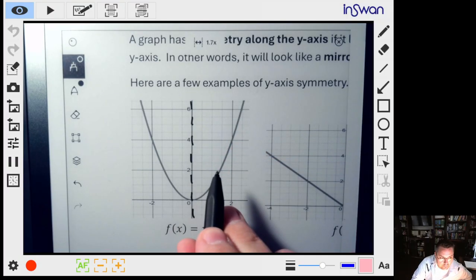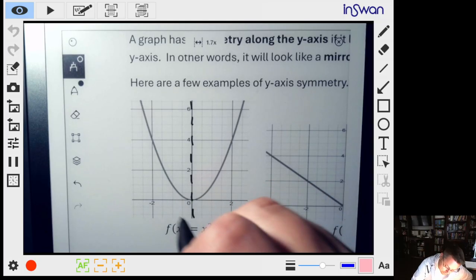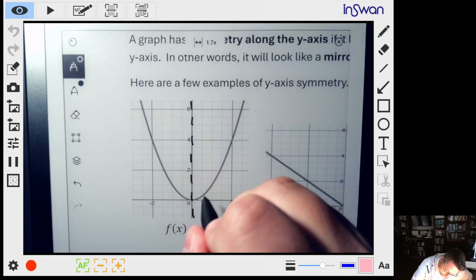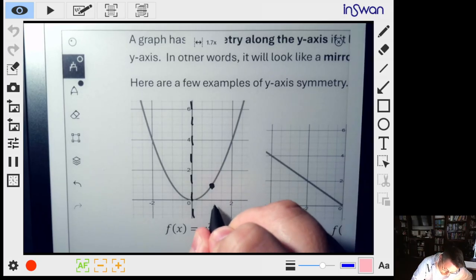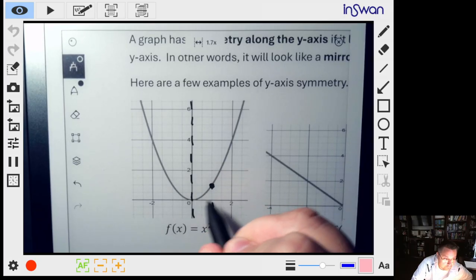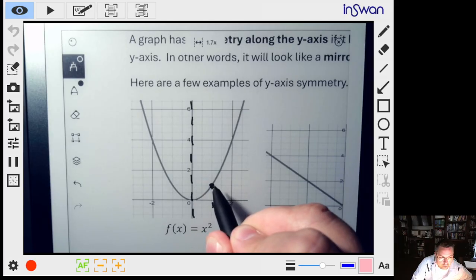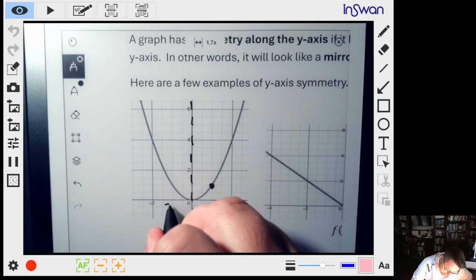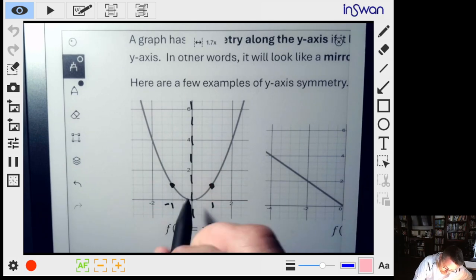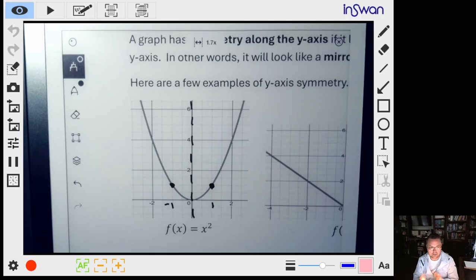What we see on the right side is exactly what we see on the left side. If I'm 1 over, what I see exactly 1 over on this graph will be the same height as at -1 over here.